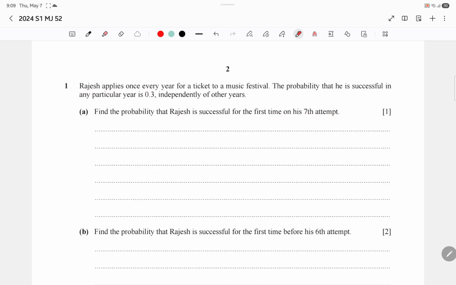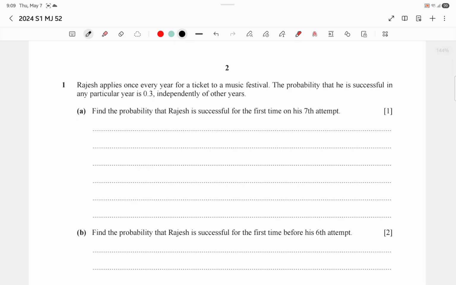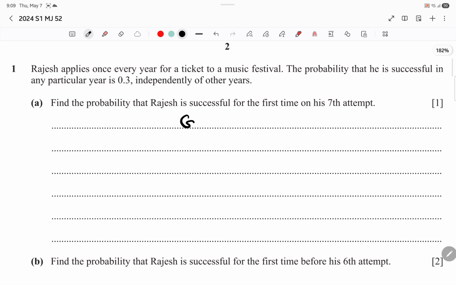He basically attempts every year for 7 years, and he finally succeeds on the 7th try, but on the other 6 tries he fails. So first of all, let's write this as geometric. The probability of success is 0.3 and the probability of failure is 0.7.